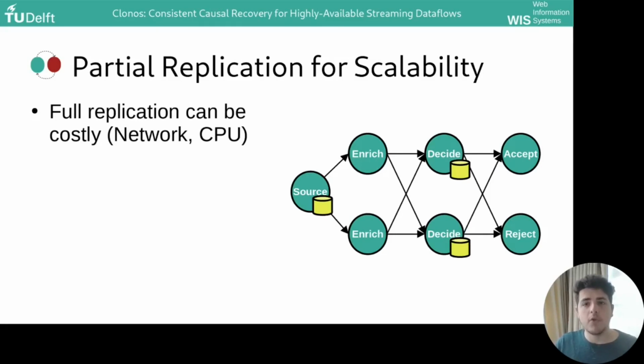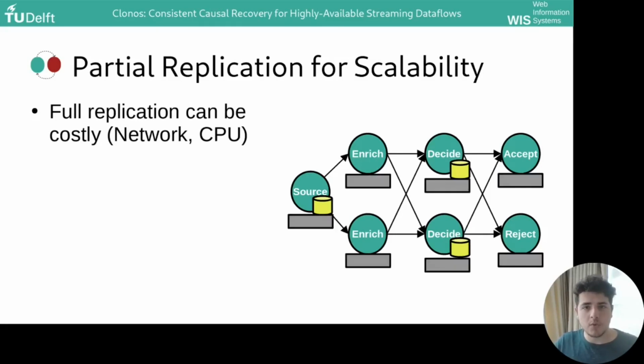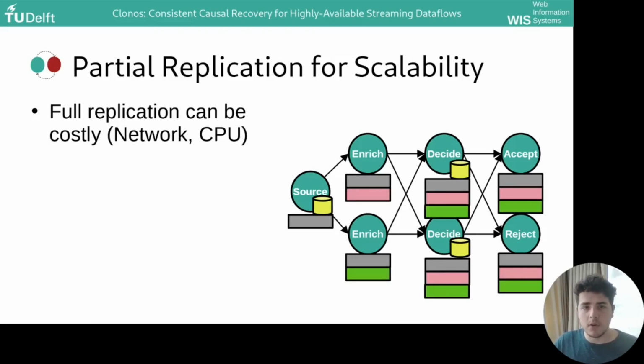Okay, now that we understand the high-level protocol, you may ask if this isn't quite expensive. For example, the gray log of the source node would need to be shared with all of its causally dependent nodes, meaning all other nodes, and the log of this enriched node as well, and the log of the other enriched node as well. And so you may ask, well, isn't this getting out of hand quite quickly?